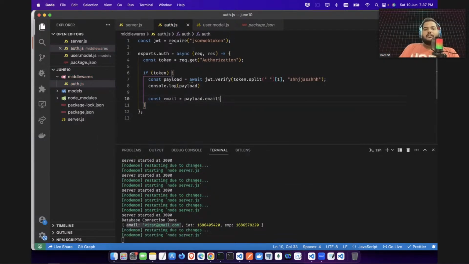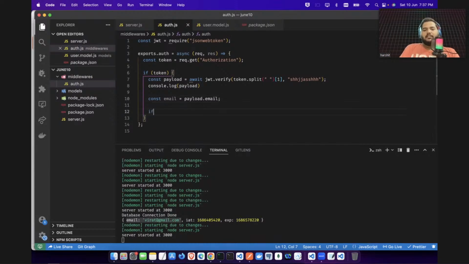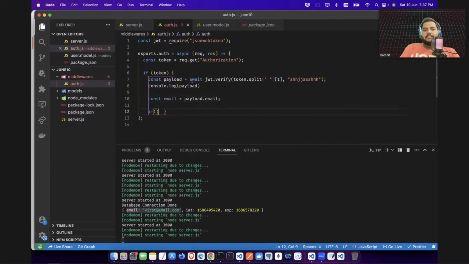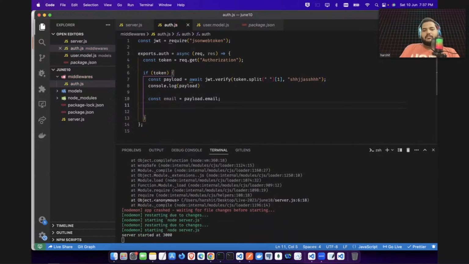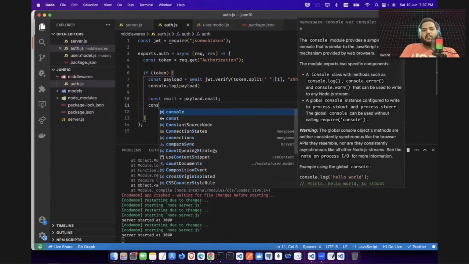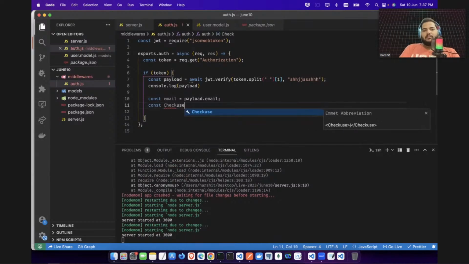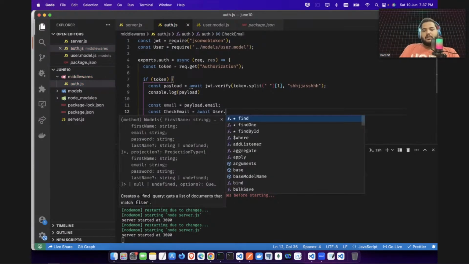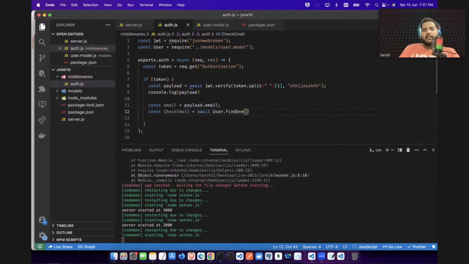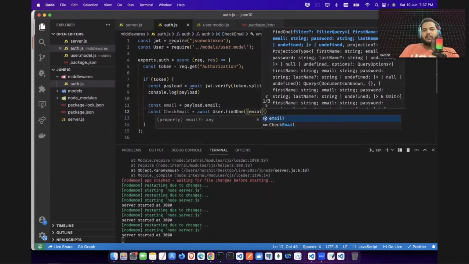And you will run a query here. You will say const checkEmail equal to await user.findOne with this email.